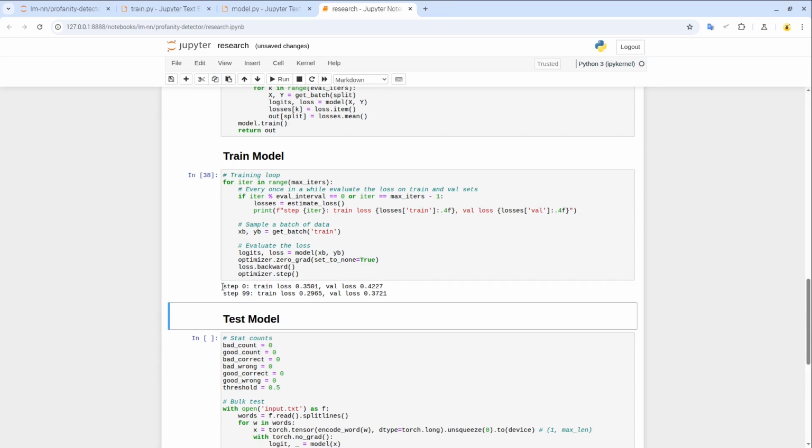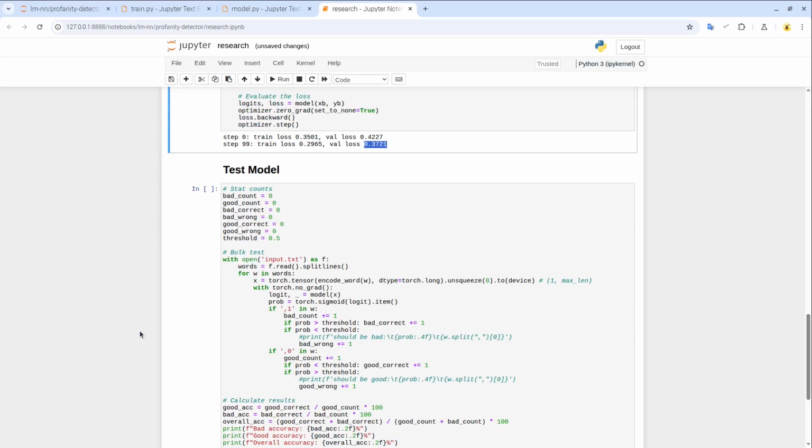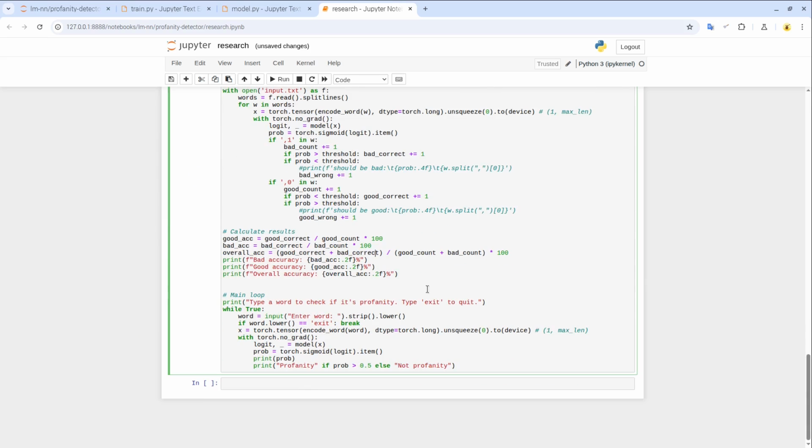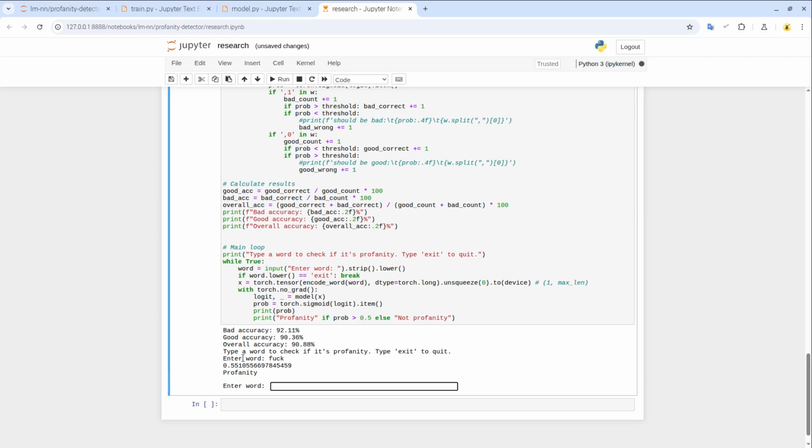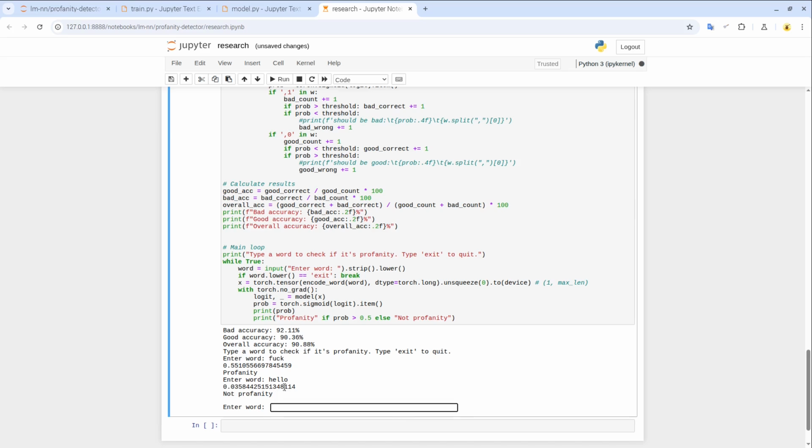Okay, so after a while we got an update. So the loss is going down, and this means in theory that the values in here should be a bit different. So let's quickly check this out. Okay, now we got a dramatic change in bad accuracy, interestingly. So we did fuck. Okay, now fuck is distinguished as a profanity word, which is good. What about the hello? And hello is now clearly not a profanity.